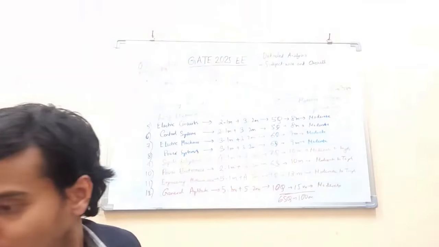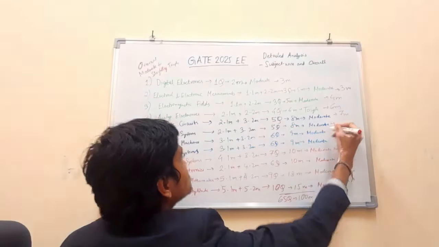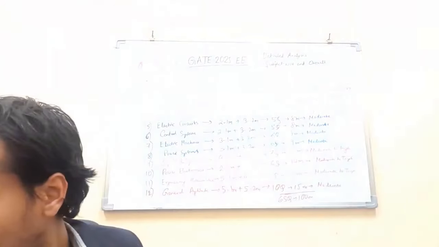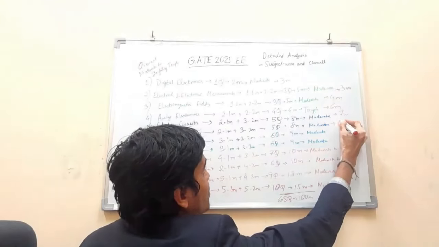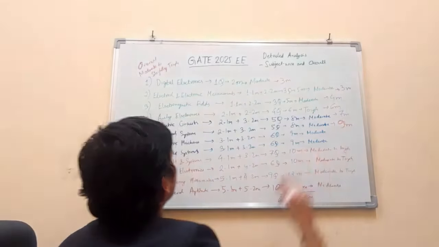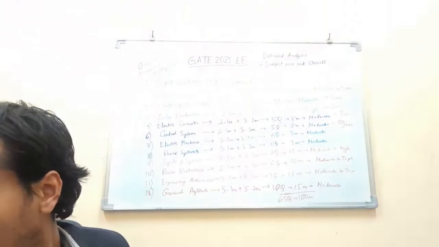Electric circuits last year had 7 marks. Control systems last year had 9 marks. Electric machines last year had, I think, 8 marks.